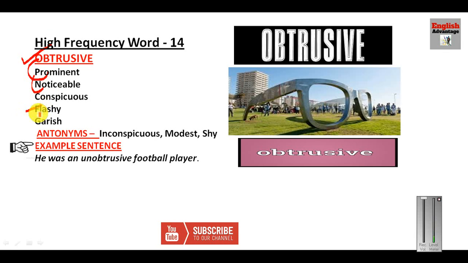It could be flashy, it could be garish. Now the antonyms of this word are inconspicuous or modest or shy. Inconspicuous is the exact word. Now let us see the example sentence. He was an unobtrusive football player. He was not very prominent. So this way you can remember this word.